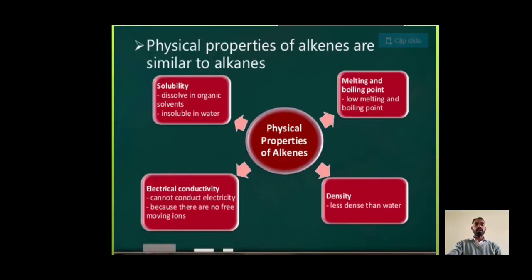Now we will discuss about the physical properties of alkanes. Here, for physical properties of alkanes, we study about solubility, melting and boiling point, density, electrical conductivity. Solubility, as we know, like dissolves like. So here these alkanes are dissolved in organic solvent but insoluble in water. Melting and boiling point, low melting and boiling point. Electric conductivity, cannot conduct electricity because there are no free moving ions. Density, less dense than water.